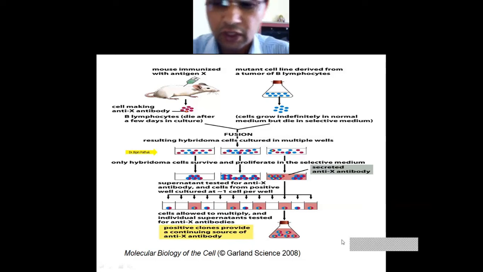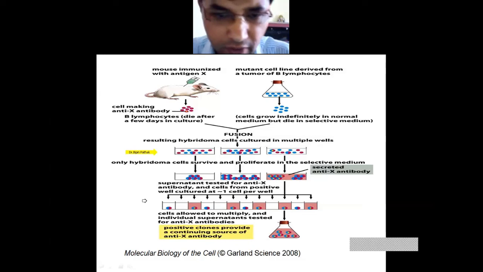Very carefully, only the hybrid cells or hybridoma cells will survive. These cells secrete antibodies for this specific antigen, the antigen X antibody. That means antibodies for this specific antigen are produced in this culture medium.